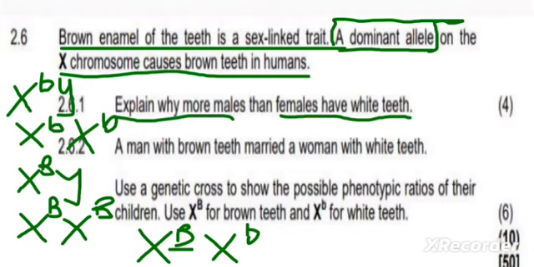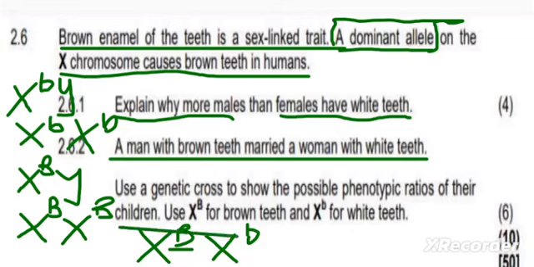And then the next question says, a man with brown teeth is married to a woman with white teeth. Use a genetic cross to show the possible phenotypic ratios of their children. Use X capital B for brown teeth, because it is caused by a dominant allele, and that B is a capital letter, and X small b for white teeth. Yes, the recessive allele is the small b.